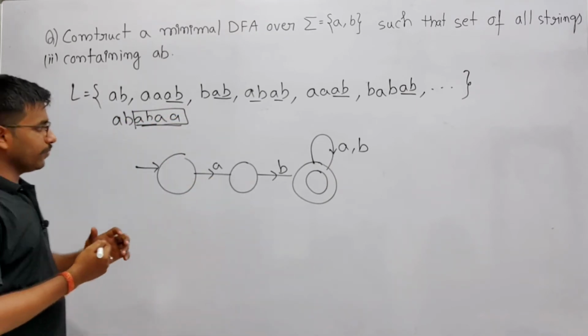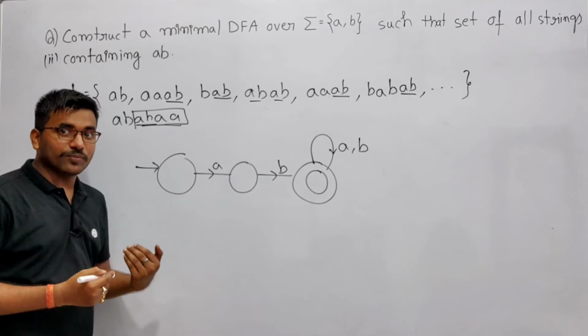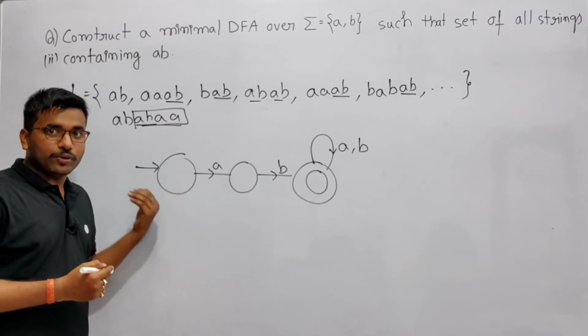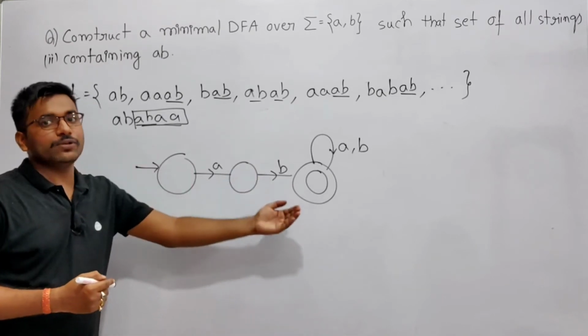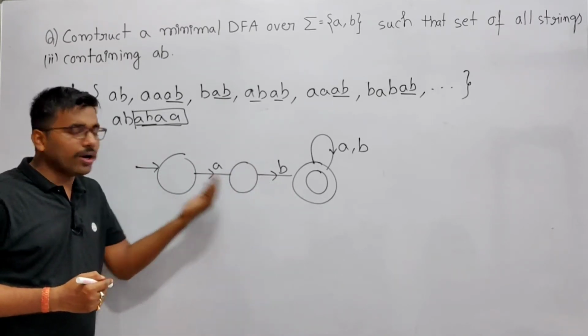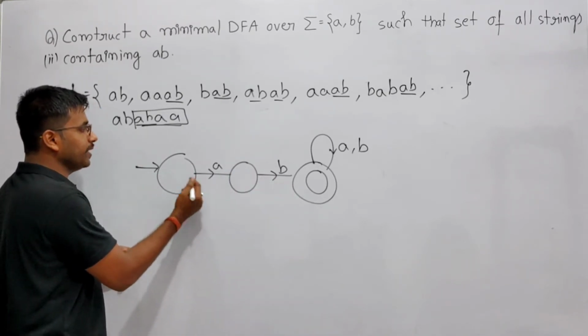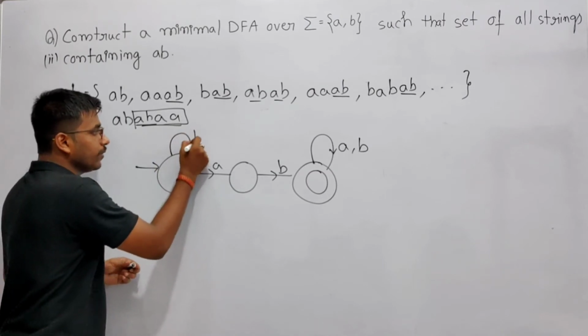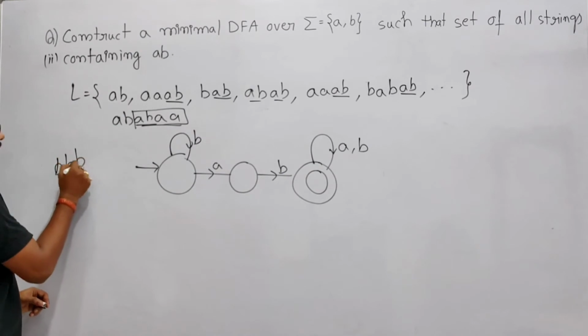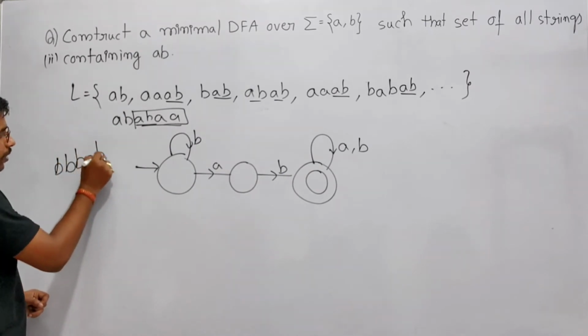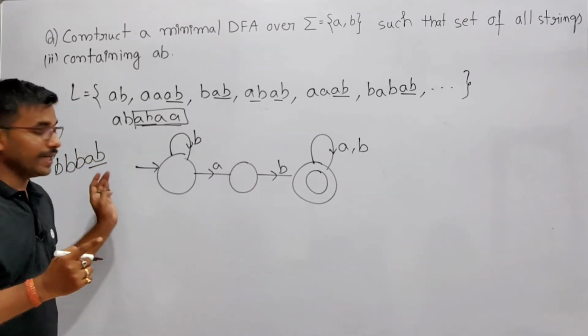Now before getting this A, I can have any number of B. I have to wait here for the A, because if you get A and then B, you will say that you got AB. So if you are getting B, you will stay there, waiting for A. Like B, then A, you got it. Then again if you got B, accepted, you got AB. So here it's containing AB.